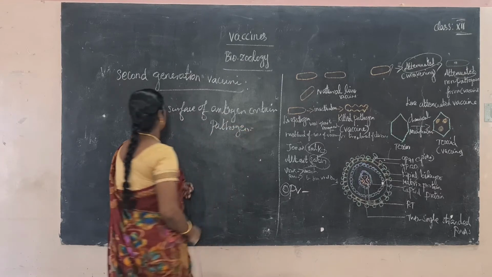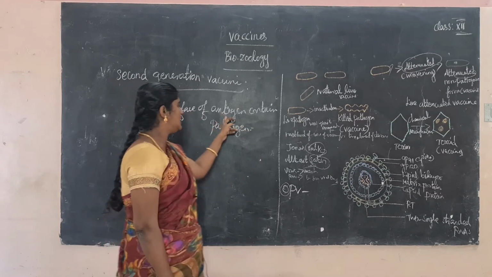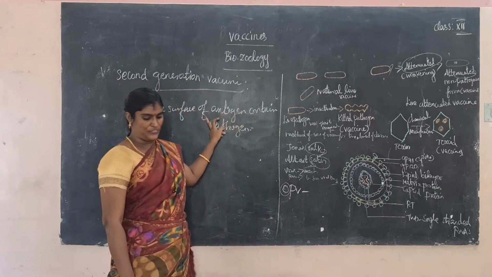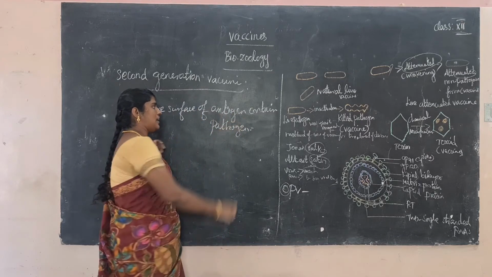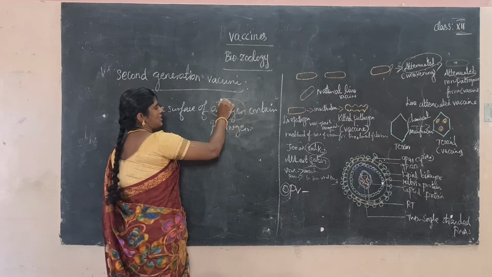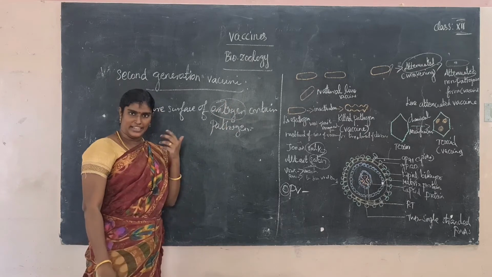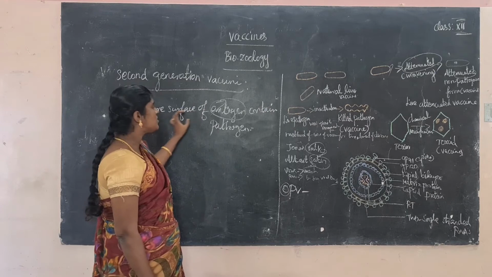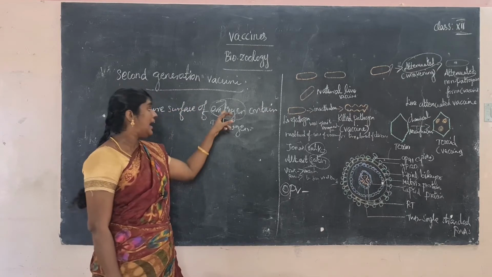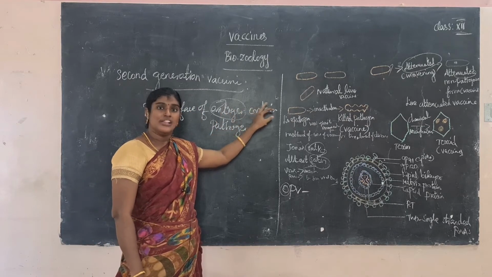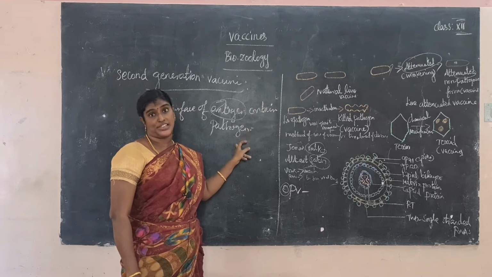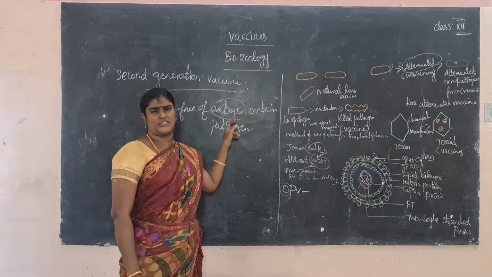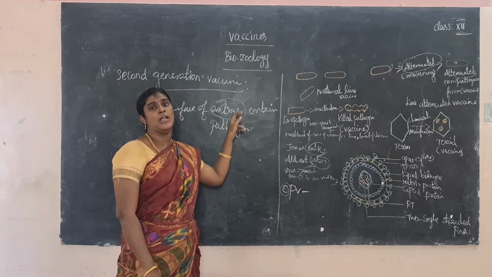Okay, so what is the meaning of pure surface antigen of the pathogen? So the vaccine contains surface antigen. And now what is surface antigen? Already you know that when an antigen enters our body, antibodies automatically develop. So we introduce some antigens. What does the antigen contain? It contains some pathogenic substance or some microorganism substance, so virus or bacteria mostly.